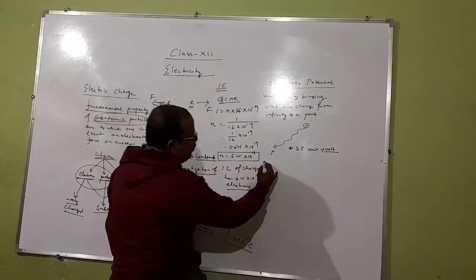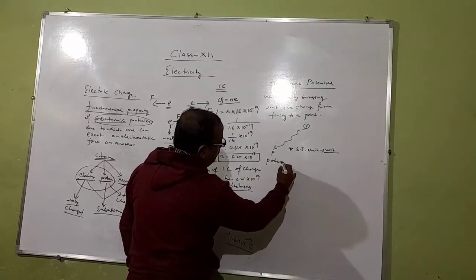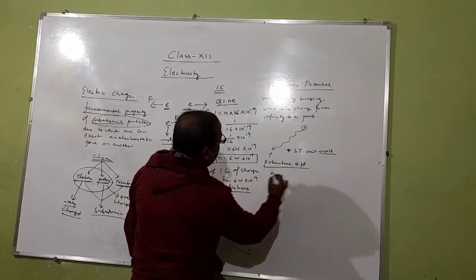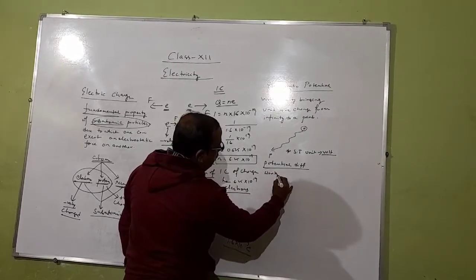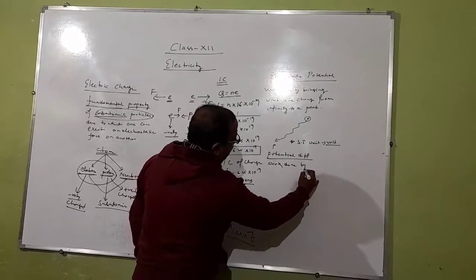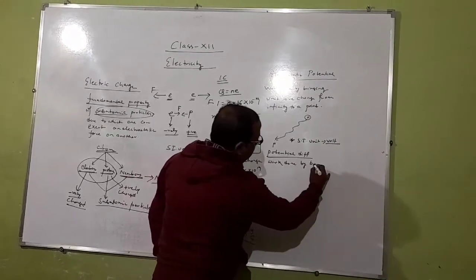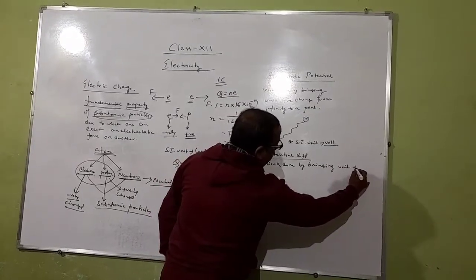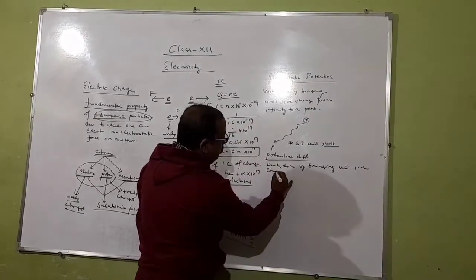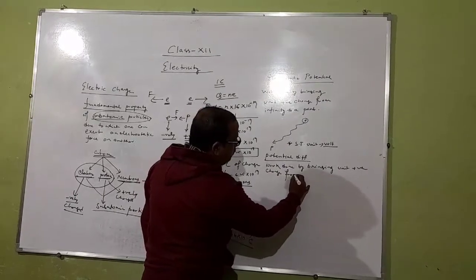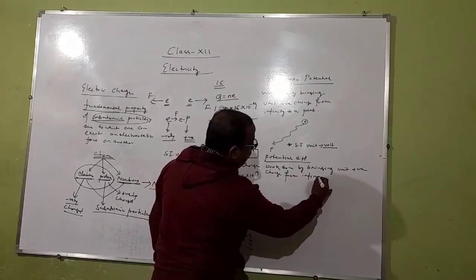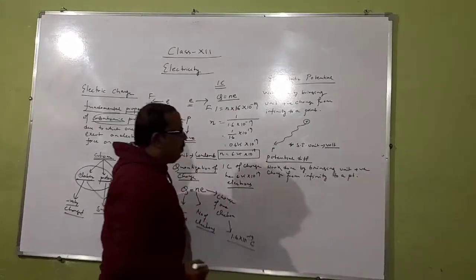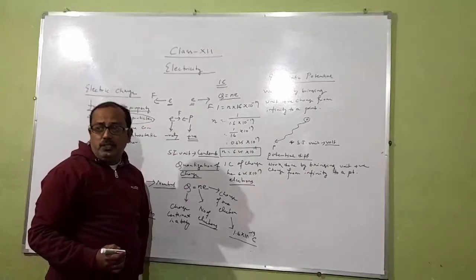Now, next topic is potential difference. Potential difference is the work done by bringing a unit positive charge from infinity to a point. Here the distance between 2 points is finite.